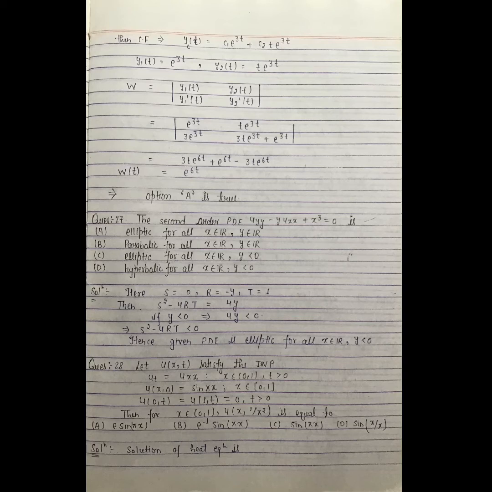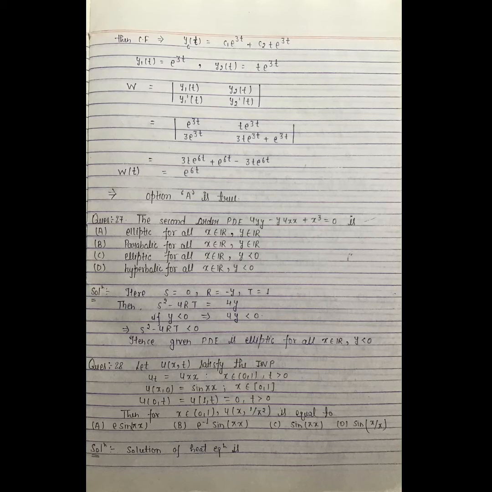Question number 27. The second order PDE u_yy minus y u_xx plus x cube is equal to 0 is. Here we know s is equal to 0, the coefficient of u_xy, r is equal to minus y, the coefficient of u_xx, and t is equal to 1, the coefficient of u_yy. Then s square minus 4rt is equal to 4y. If y less than 0, this implies 4y less than 0. This implies s square minus 4rt less than 0. Hence the given PDE is elliptic for all x belongs to R, y less than 0. This equation is independent of x. Hence option C is true.